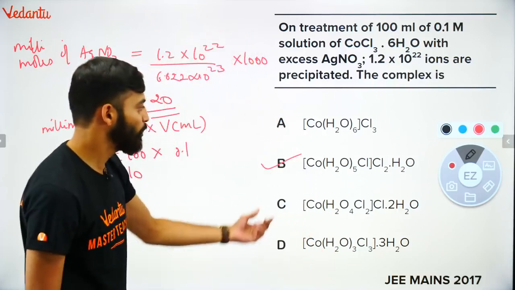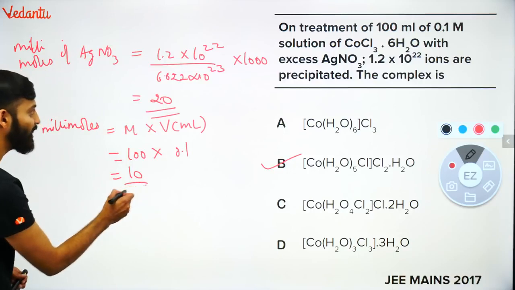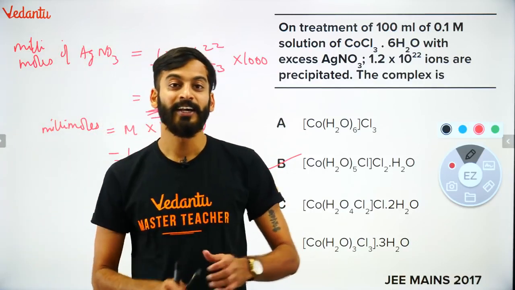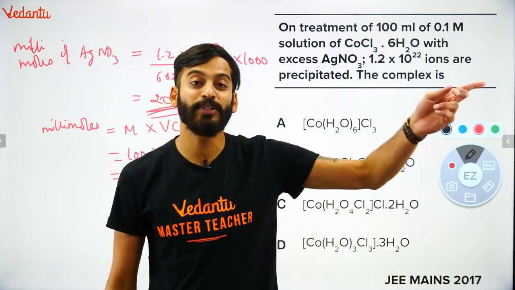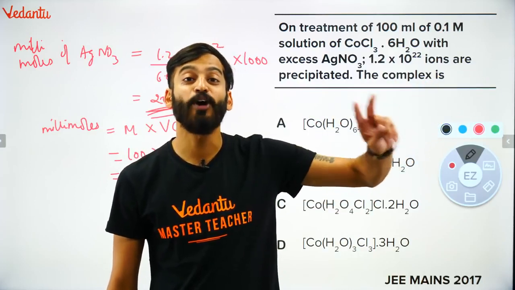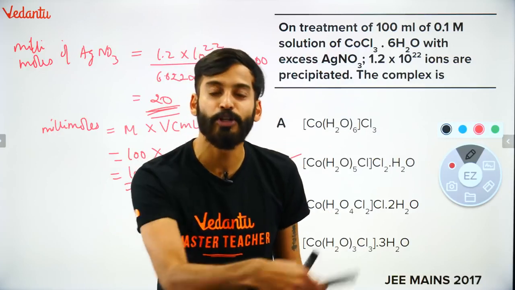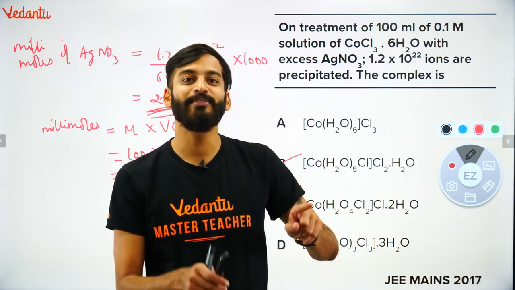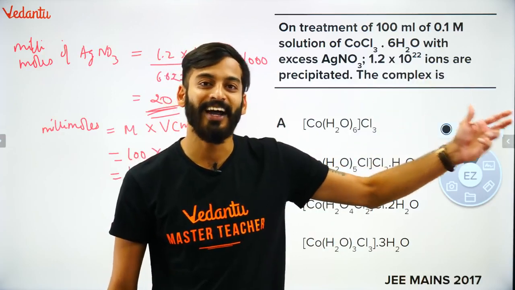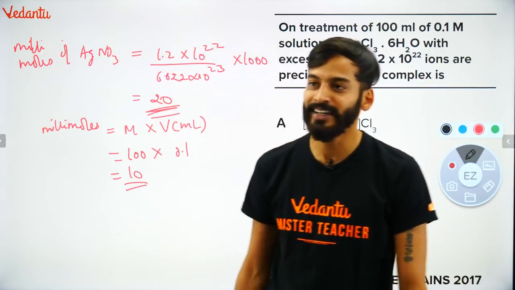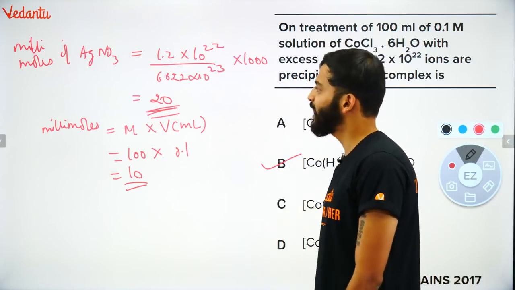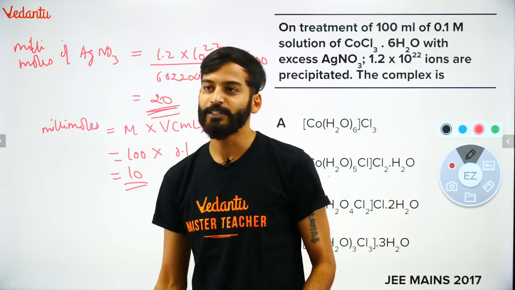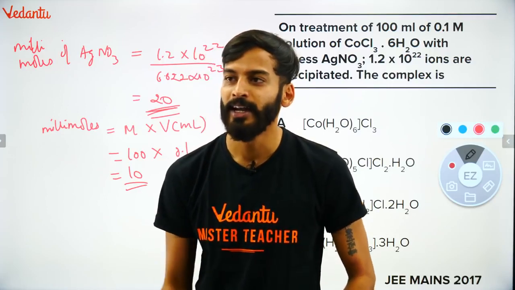So that's why we decide the complex. You can see 10 is coming here and 20 here. It means on treatment of AgNO3 with this complex, AgNO3 reacts twice with chlorine. AgCl is formed twice, 2 millimoles of AgCl have been formed. It means 2 Cl minus are ionizable. That's what we are learning. So the answer would be B. Is everyone clear? Let's move on to the next question.